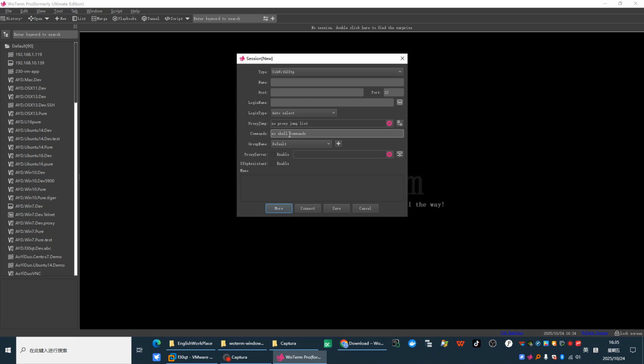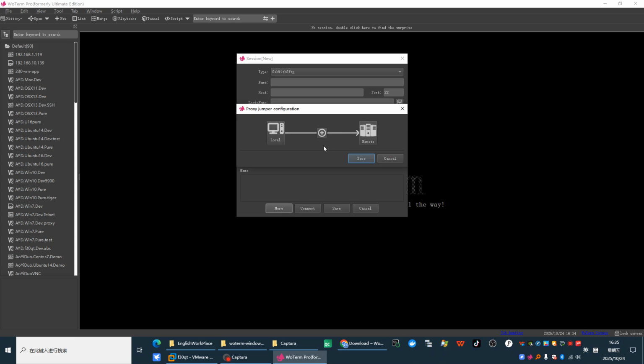SSH, you can set a jump host. This jump host can let you go through a jump server or reach a server hidden in a complex network.